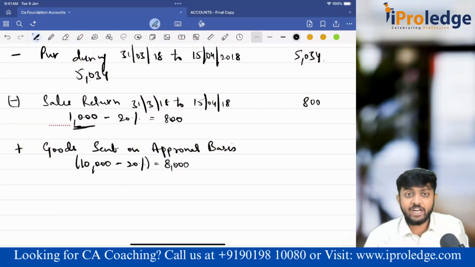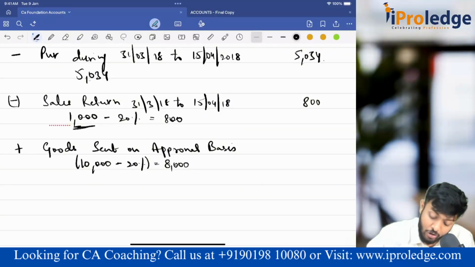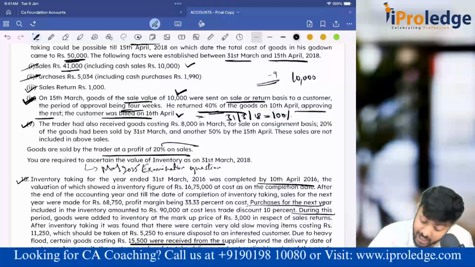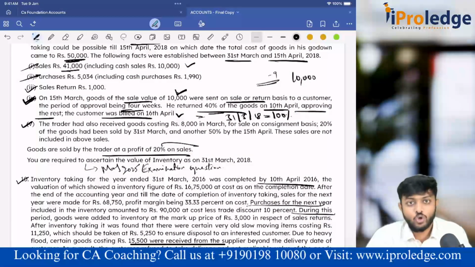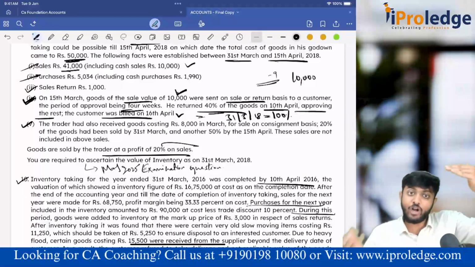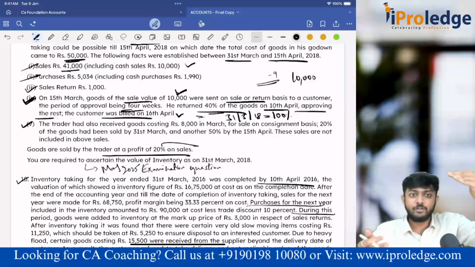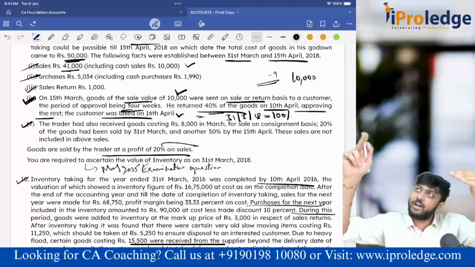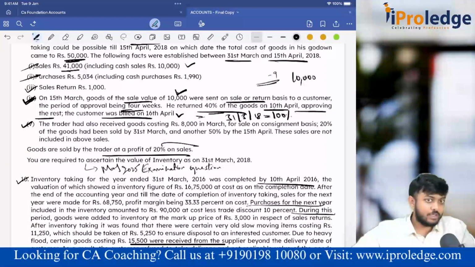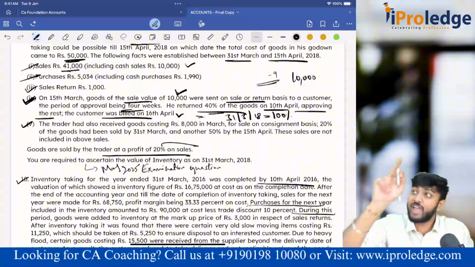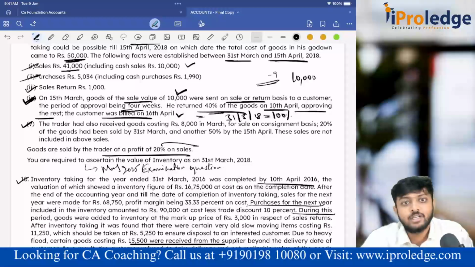Will I add back entire 8,000? No. Still catch is there. What happened? I would have added 100%. But on 10th April, he has returned 40% of the goods already. So you are supposed to add back 100, but 40 is already returned within 10th. So that 40 is already considered in 15th April stock valuation. 40 has already come back. That 40 will be considered in 15th April's actual physical stock take. Yes or no? 100% yes.